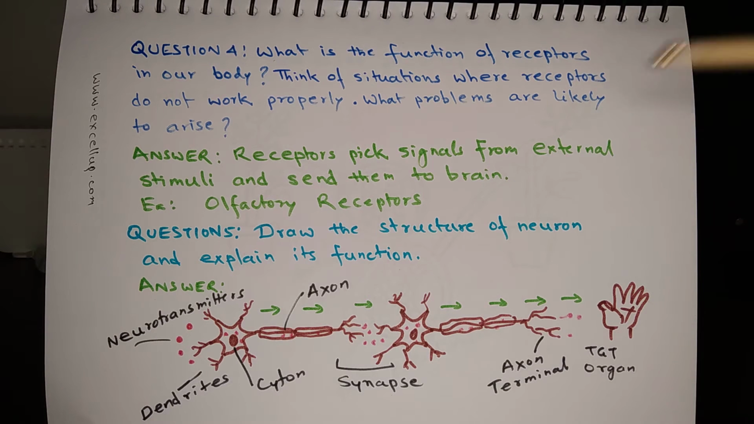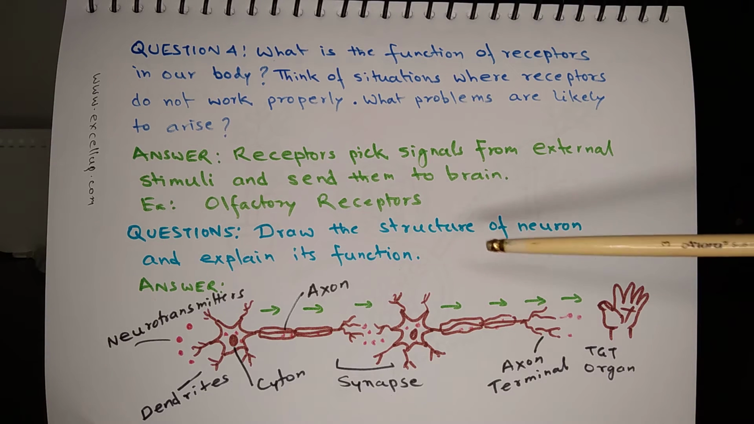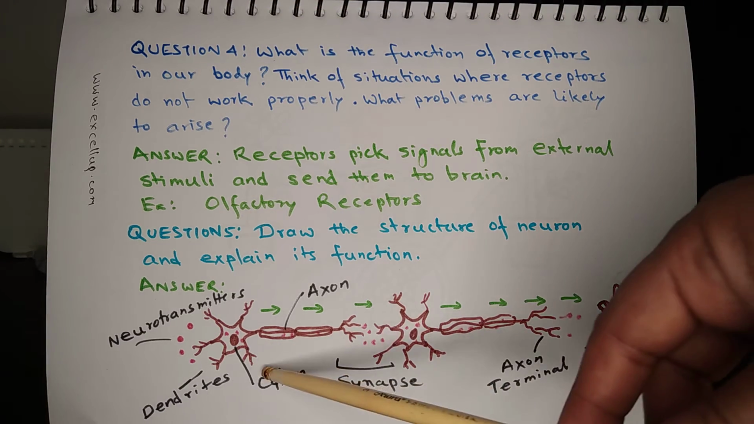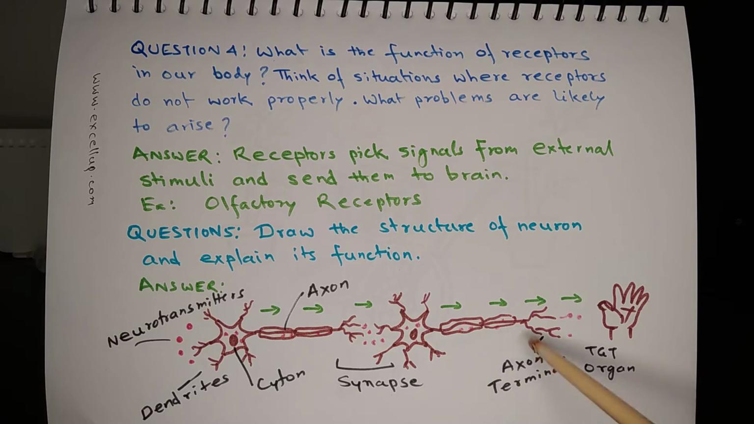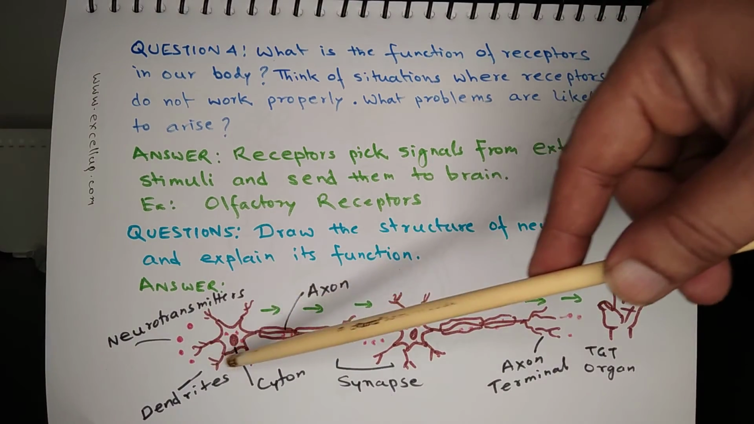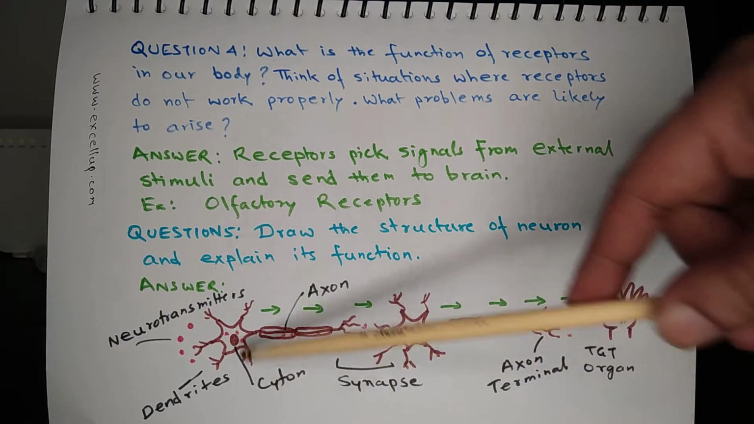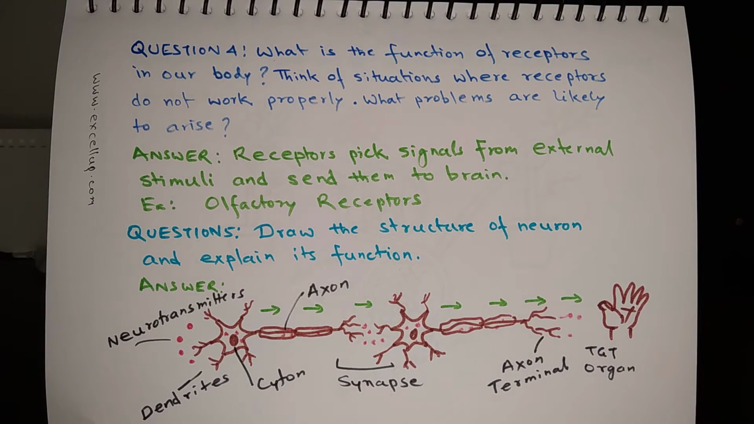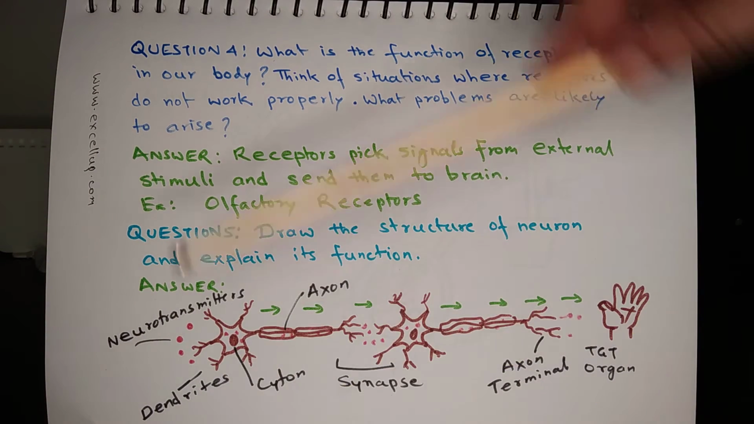Okay, now question 5 is draw the structure of neuron and explain its function. So these are the diagrams. This is a neuron, this is a neuron. A neuron has two main parts. There is a cell body, that is called cyton, and there is a tail. The tail is called axon.